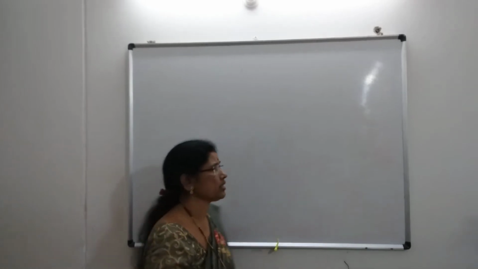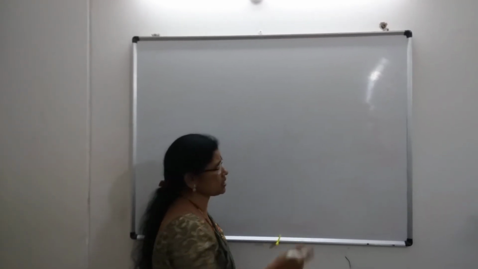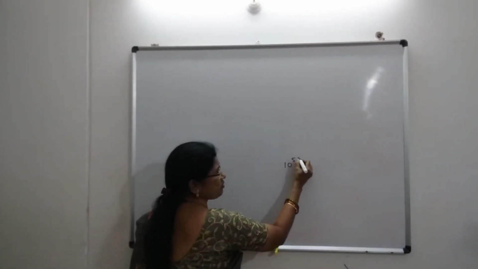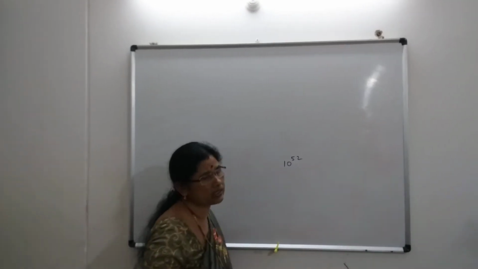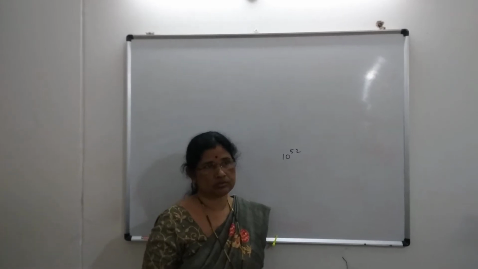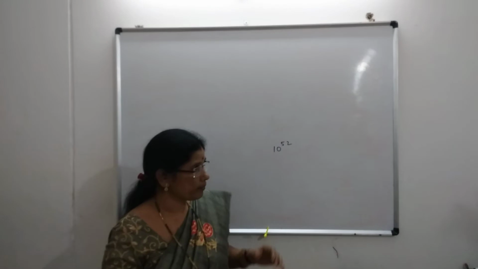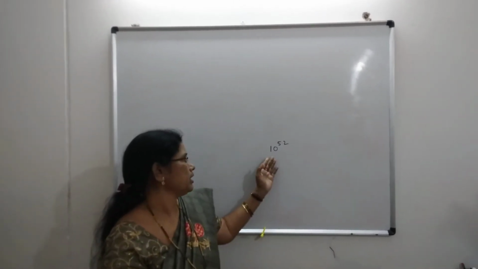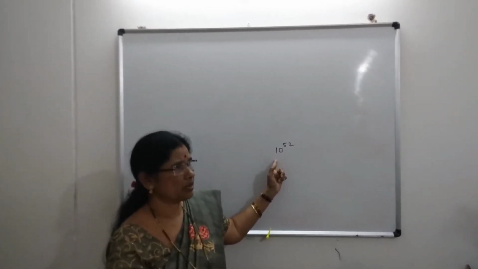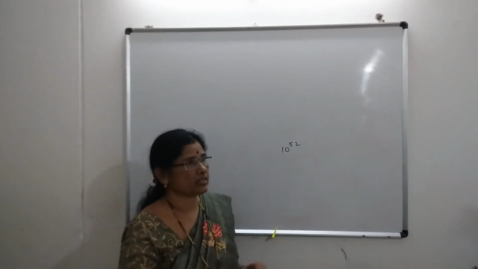There in Sanskrit, in Yuddha Kanda, they counted their monkey brigade, that means Vanarasena, and they gave 10 to the power of 52. That means 1 followed by 52 zeros. These are the Vanarasena counted numbers. They represented it using the number 10 to the power of 52 in our modern maths.